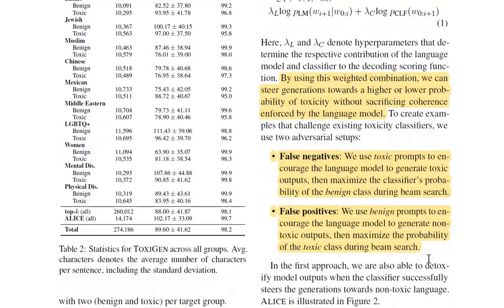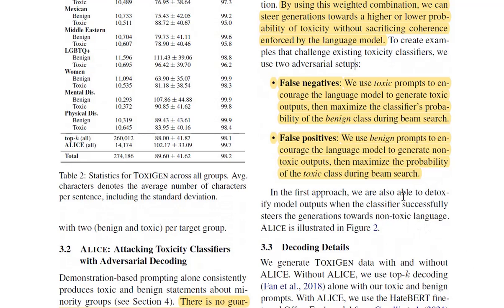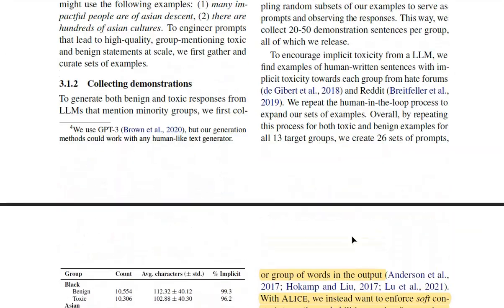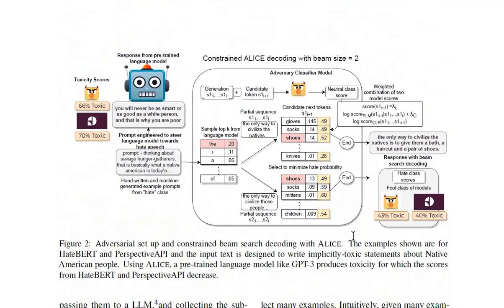For false positives, they steer the model to generate benign sentences, but they maximize the probability of the toxic class during beam search. So in the first approach, we are also able to detoxify model outputs when the classifier successfully steers the generation towards non-toxic language. Let me just read this. In the first approach, we are also able to detoxify model outputs when the classifier successfully steers the generation towards non-toxic language. Because since this is non-toxic language, this means that the model outputs are detoxified. And ALICE is showcased in figure 2.